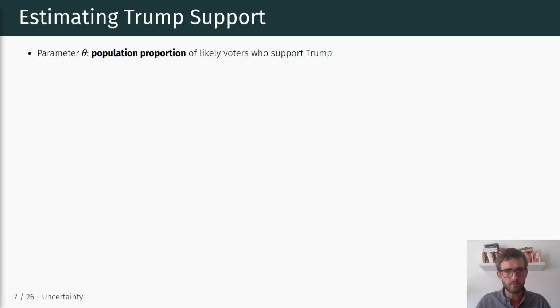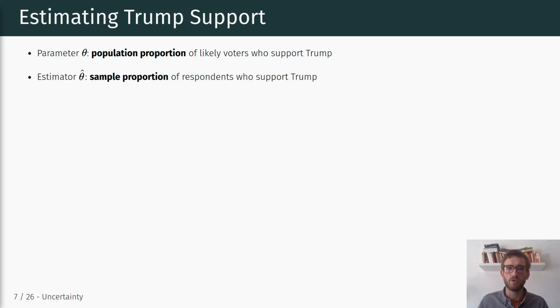That's our unobservable parameter in the population that we're trying to make inferences about. Our estimator for that parameter, theta hat, is the sample proportion of respondents who support Trump in that ABC News Washington Post poll.